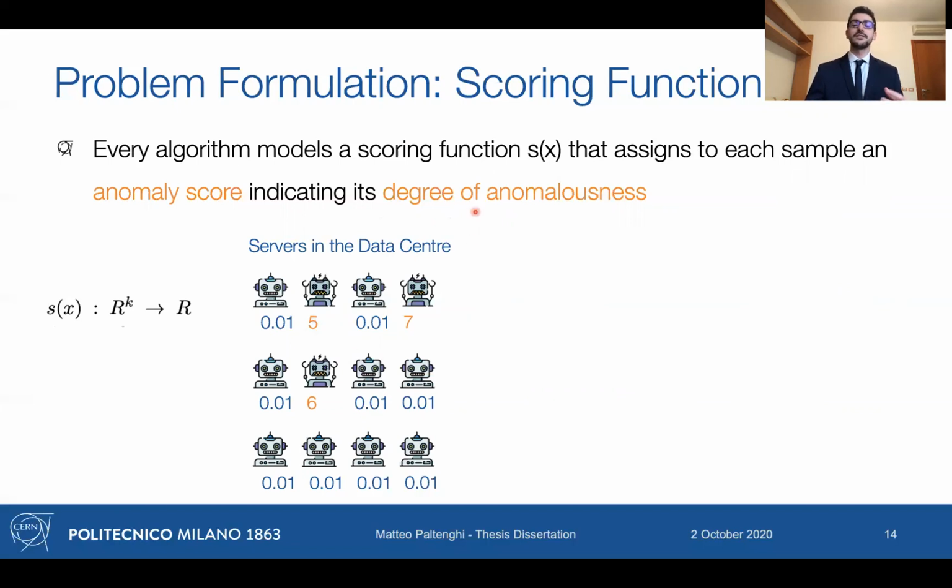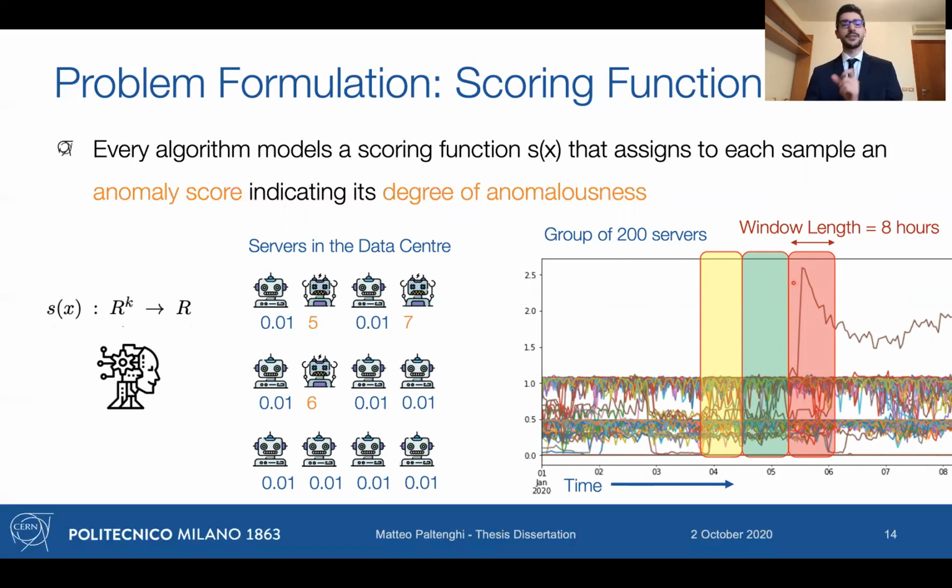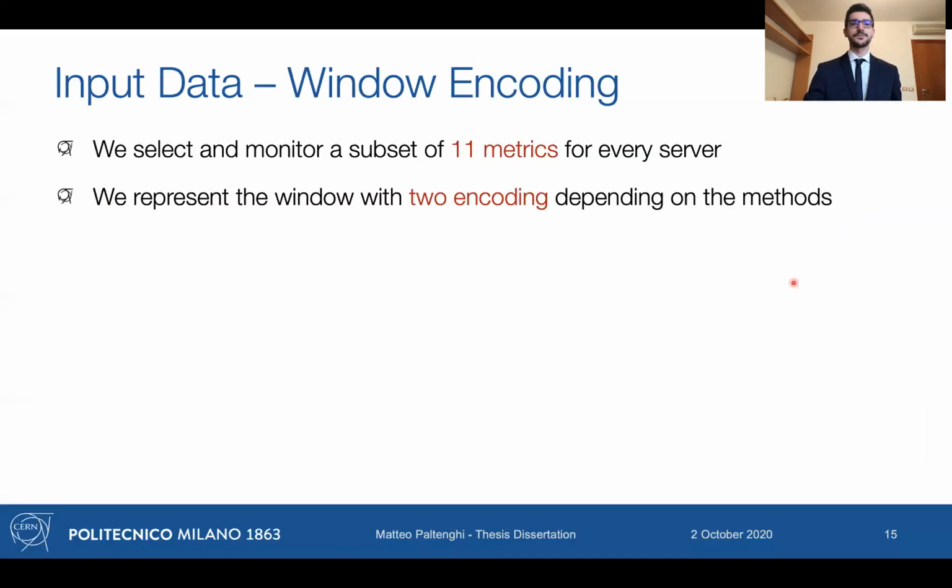And our entities, in our case, are servers. We would then have the temporal dimension. So we're not only scoring entities, but we are scoring entities throughout time. As the time series you can see here, throughout time, we are repeating our analysis in windows of 8 hours. Each window contains, as I said, 8 hours, and we repeat this analysis every 8 hours.